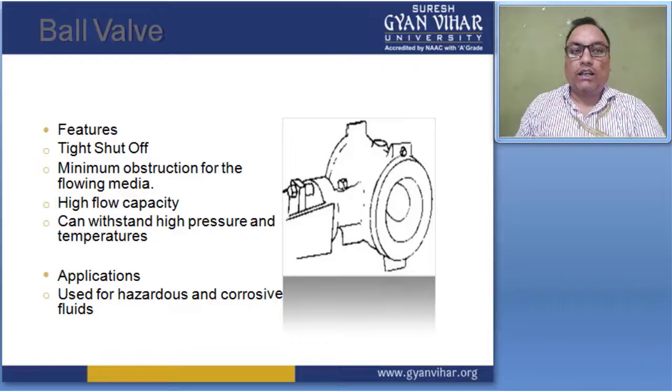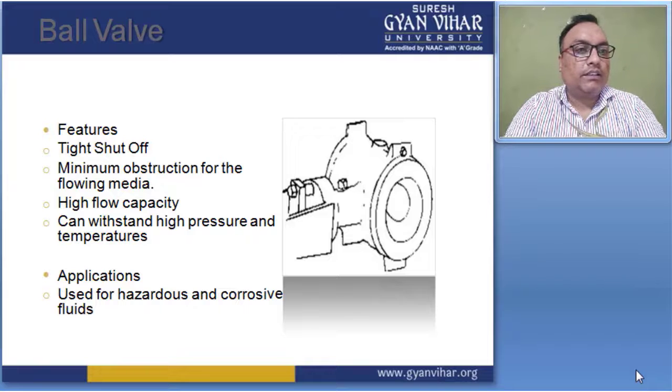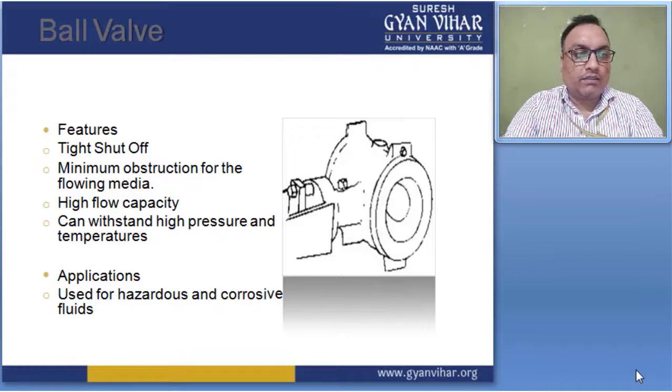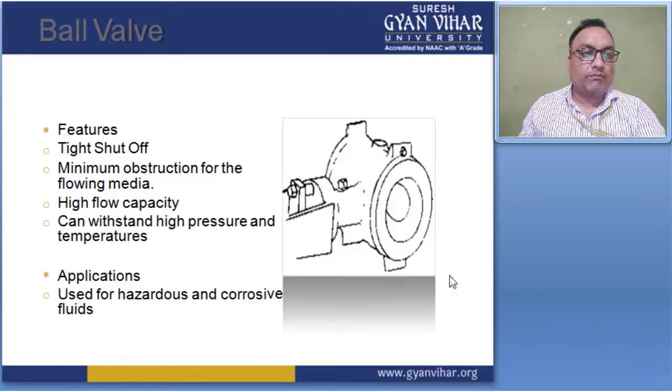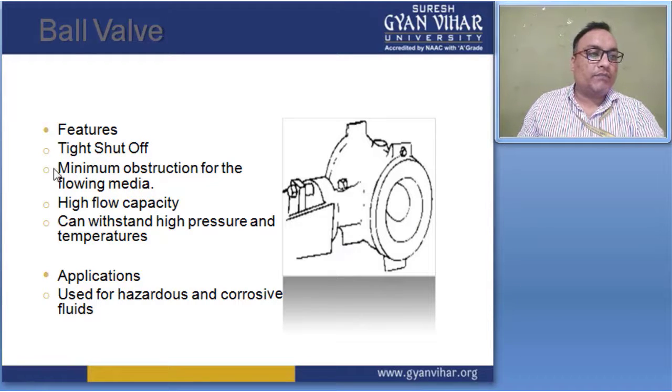However, in this case, this is a ball type of valve. Here, the ball is present inside this structure, which restricts the flow from inlet to outlet. And these are the different features given here.